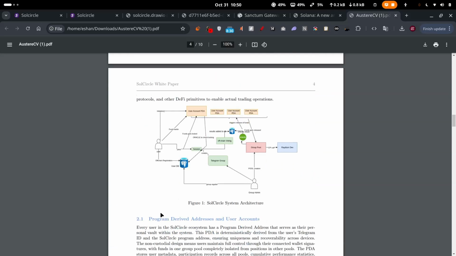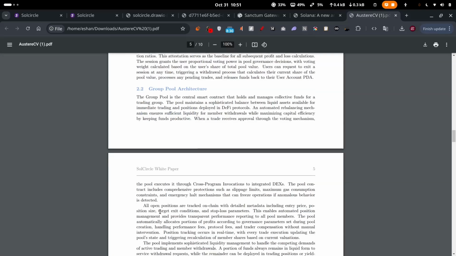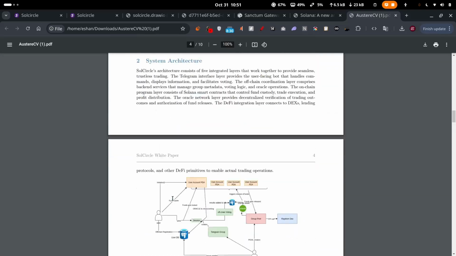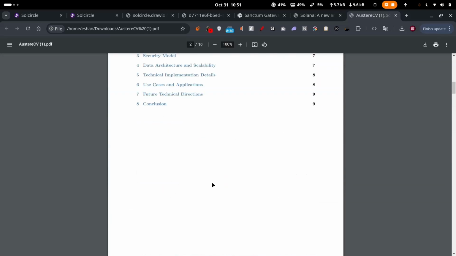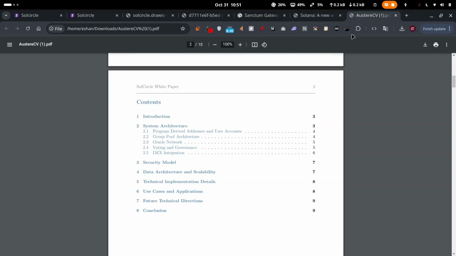Here you can see the system architecture, how the program derived addresses and user accounts interact with each other. We will share this, it will be linked below in the description. Thanks.